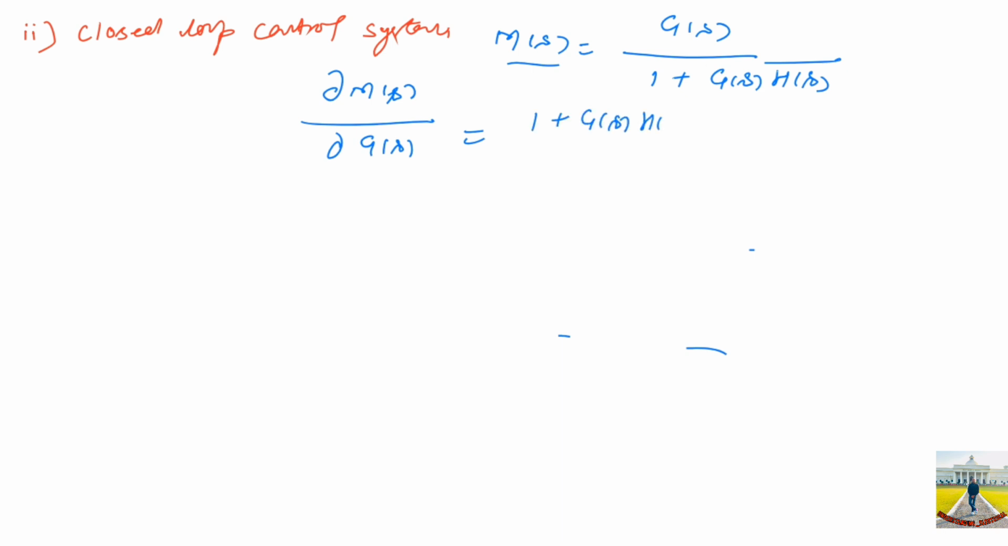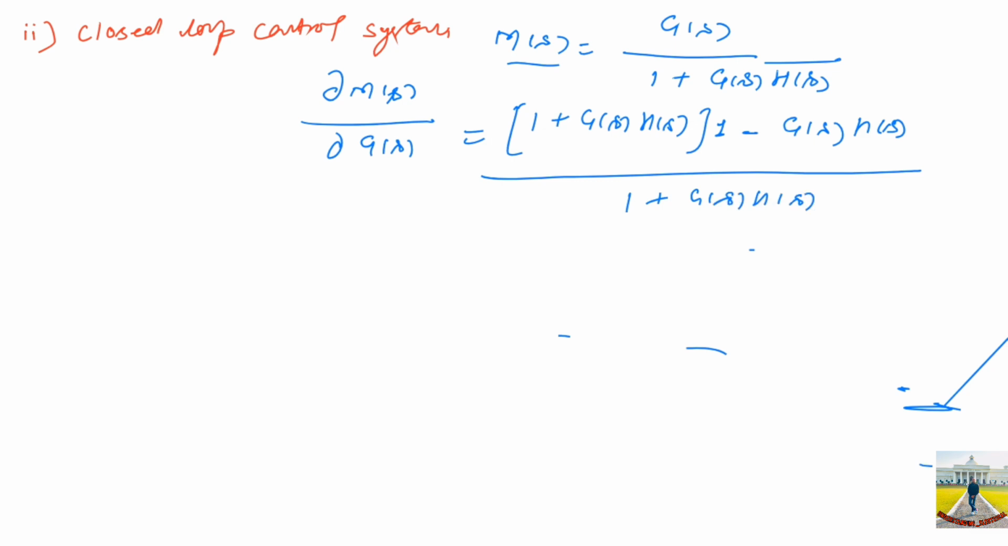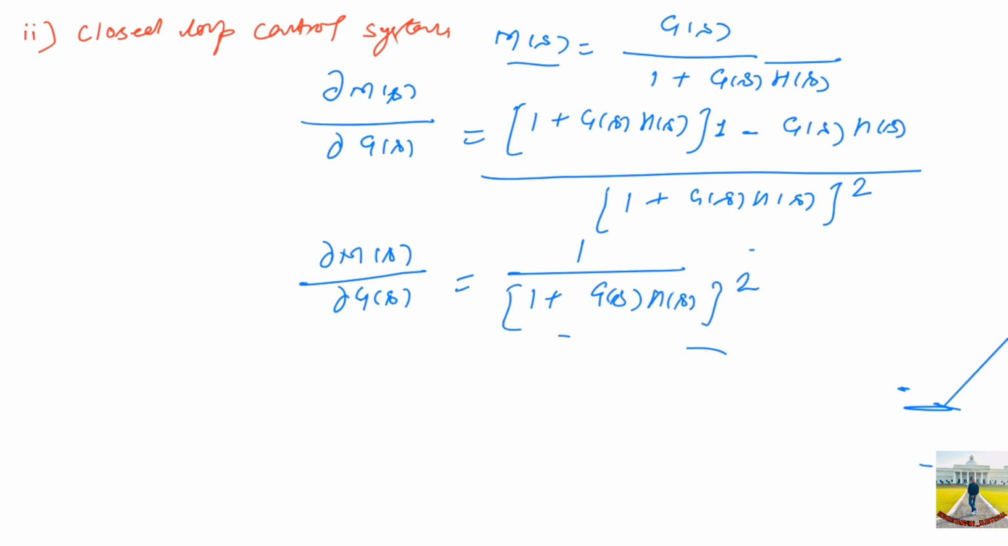So it will be 1 plus G(s)H(s) over here. First I have taken this term, and differentiation of G(s) with respect to G(s) will become equal to 1, so 1 over here, and G(s) times differentiation of 1 plus G(s)H(s) with respect to G(s) will give H(s), divided by the square of 1 plus G(s)H(s). Further this can be written, del M(s) over del G(s) is equal to 1 upon the square of 1 plus G(s)H(s), because this will get cancelled.